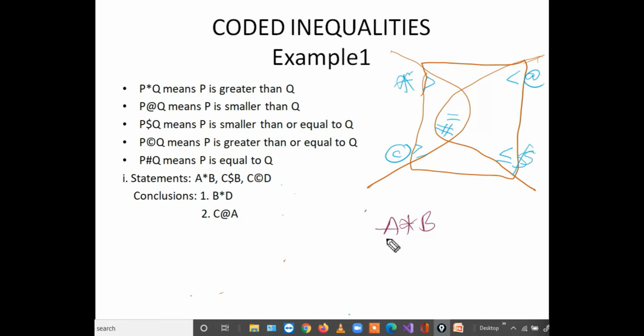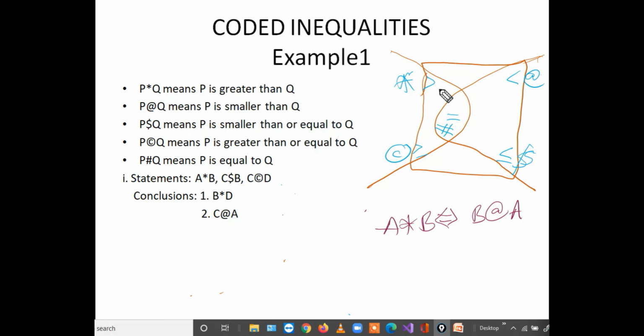And one more thing. What is the reverse of star? Reverse means my intention is, if A to B is star, then B to A will be at the rate. Now tell me, what is the reverse of star? At the rate.